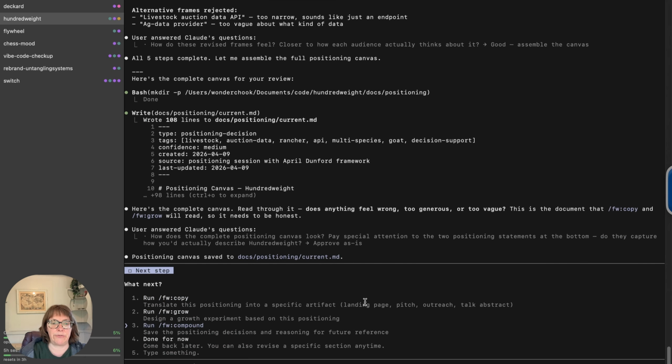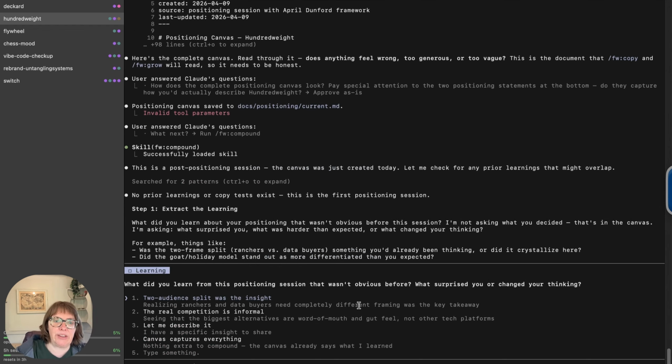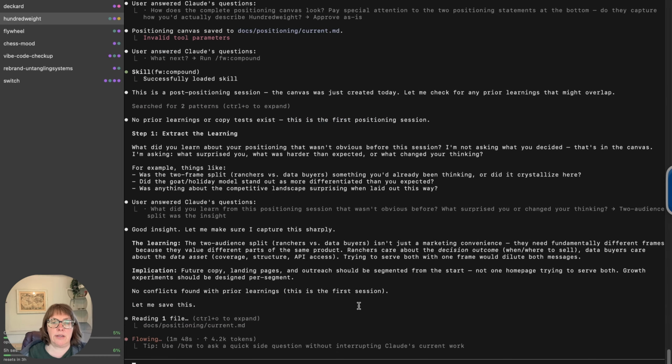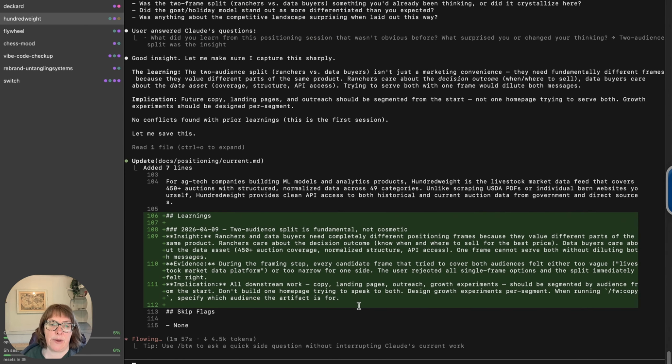So I'm going to start first with compound. This saves our decisions from this process. So over time, we're building a marketing tool. So it's asking me what I learned. I think the 2 audience split was a good insight. And it says, okay, no conflicts with prior things we learned, which makes sense because this is our first session. But it's encoding this in its memory.